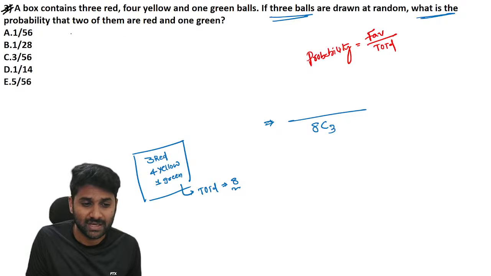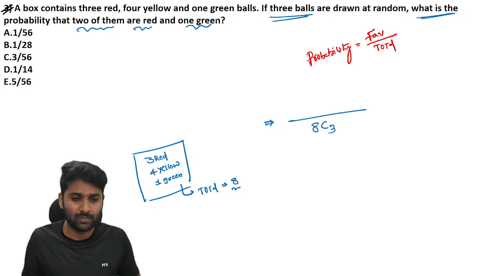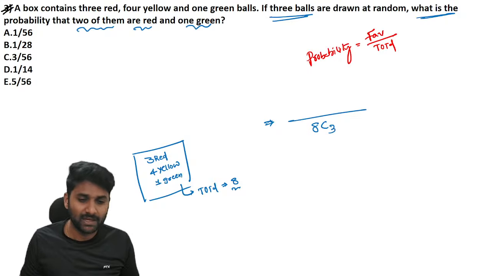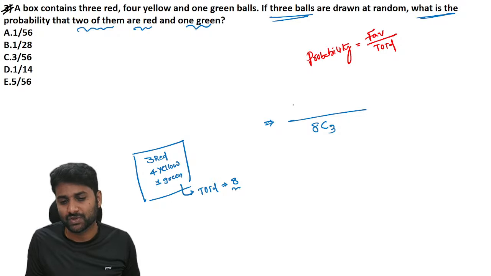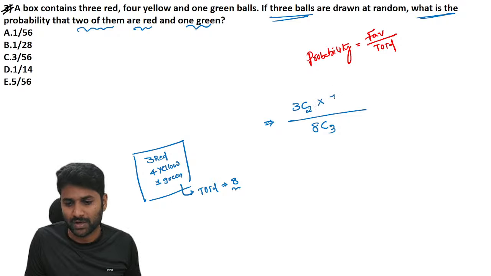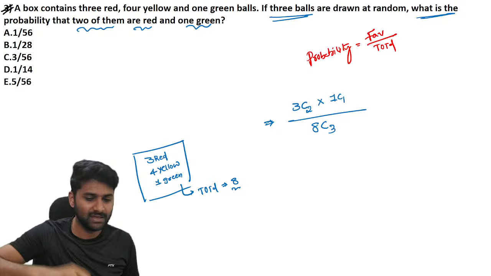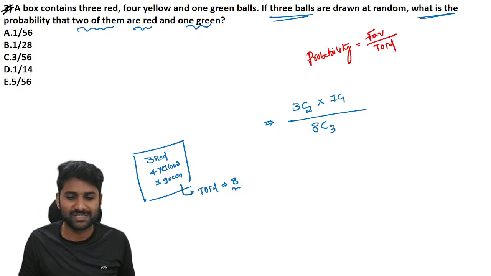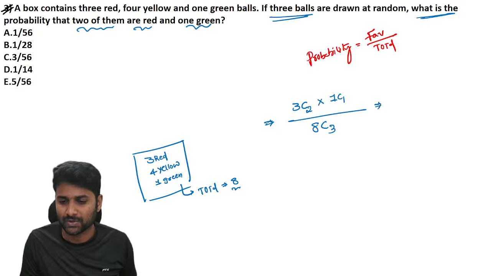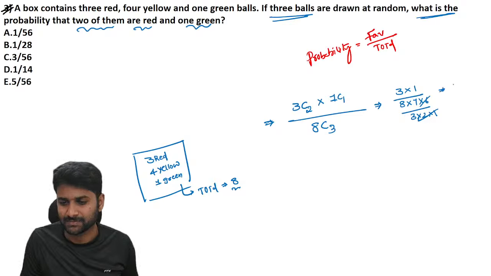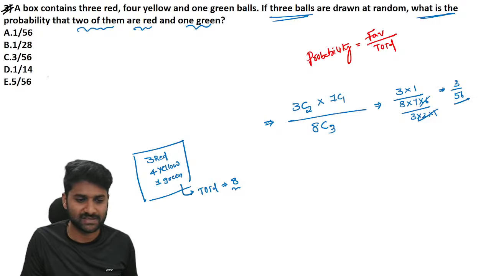So the probability of 3 balls, 2 of them red and 1 green. Out of 8 balls, we need 2 red and 1 green. So how many ways can you pick the red balls here? Out of 3, we need 2. And there is only 1 green, so directly you can take it from the box. So the total favorable outcomes is 3C2 into 1C1. So numerator is 3 into 1, divided by denominator 8 into 7 into 6 divided by 3 into 2 into 1. So the answer is 3 divided by 56.